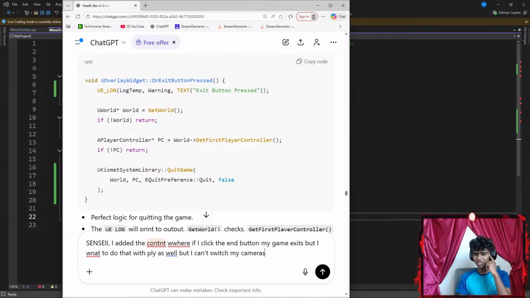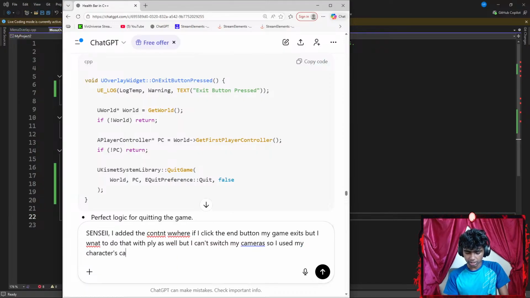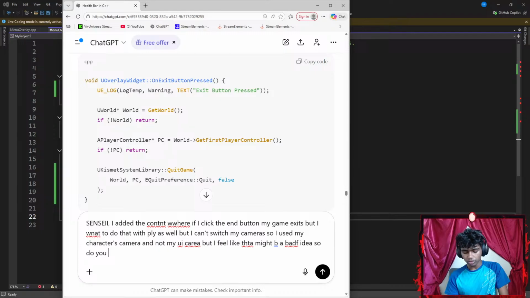Let me think of the correct question. I can't switch my cameras, so I used my character's camera and not my UI camera, but I feel like that might be a bad idea. Do you think I should do it this way?